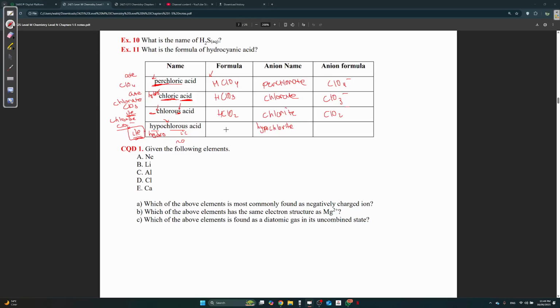What's the anion formula going to be? Hypochlorite. From the table, it's ClO minus. So what's the formula going to be? HClO.